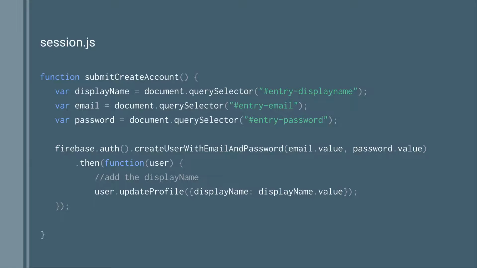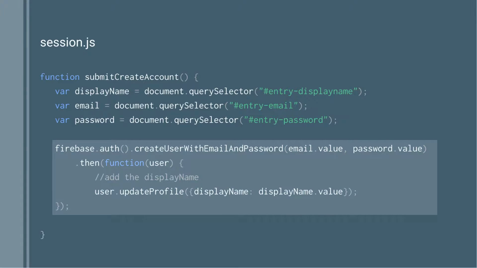Fantastic. So what does that code look like? This is the code that's in my application right now. I'm telling it that I want to create a user with an email and password.